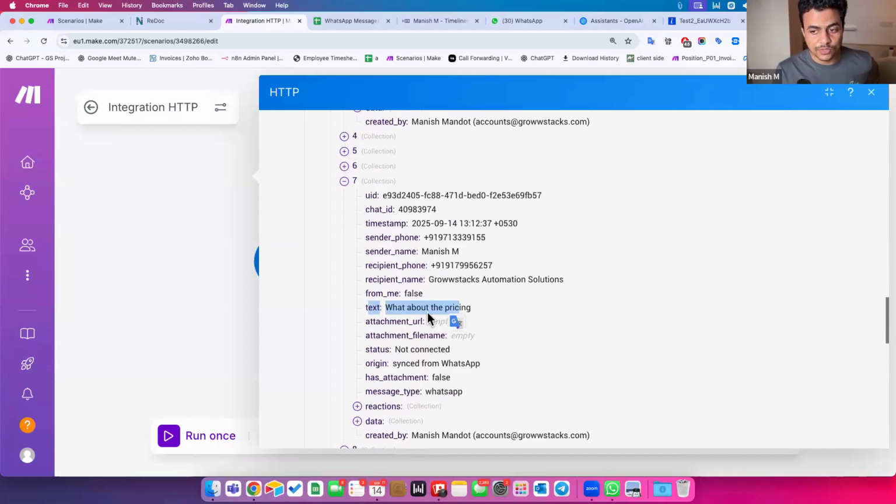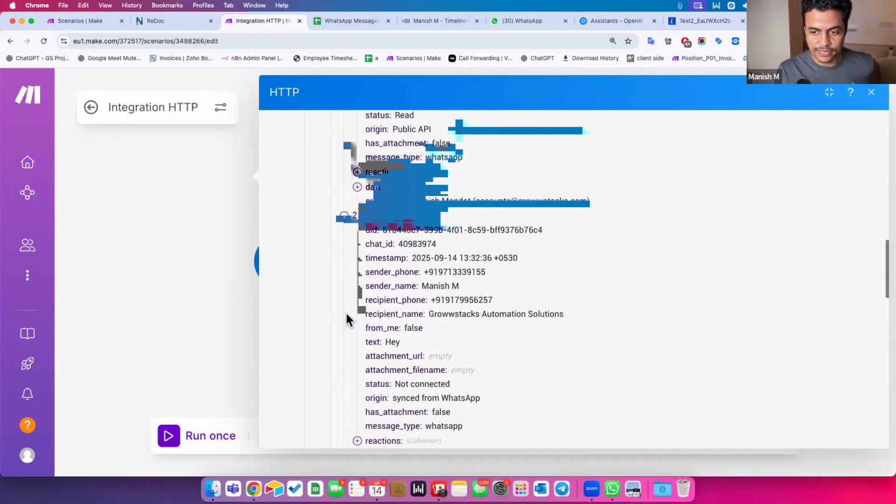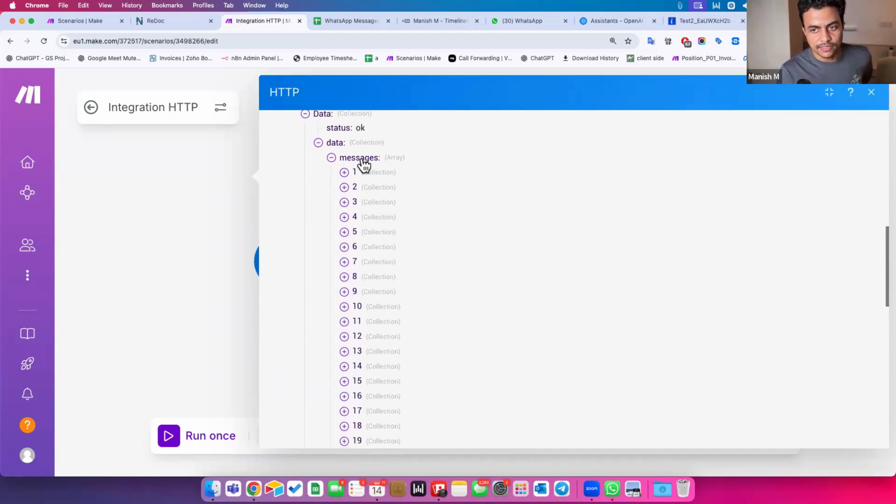What about the pricing? So this is how I can get the sender name as well as the text of it, right? And it is all coming as a single array with multiple items, because all of these are messages with multiple values or multiple meta fields associated along with them. So let's close this one and see here.